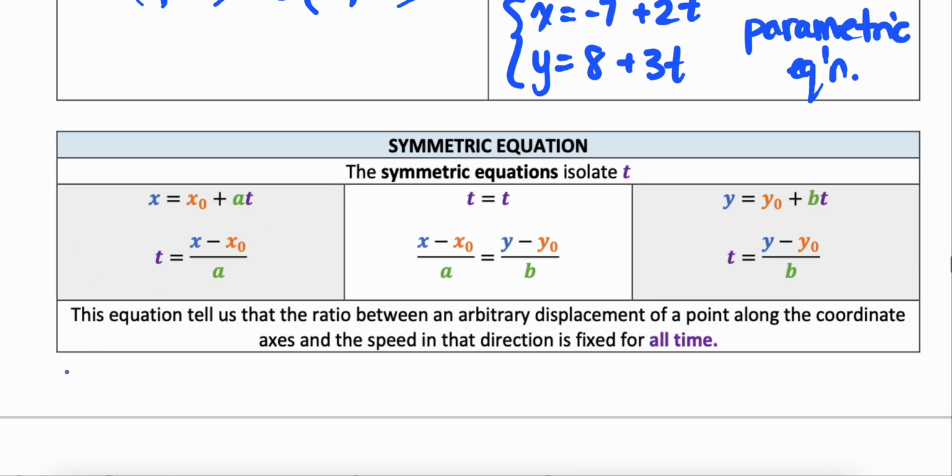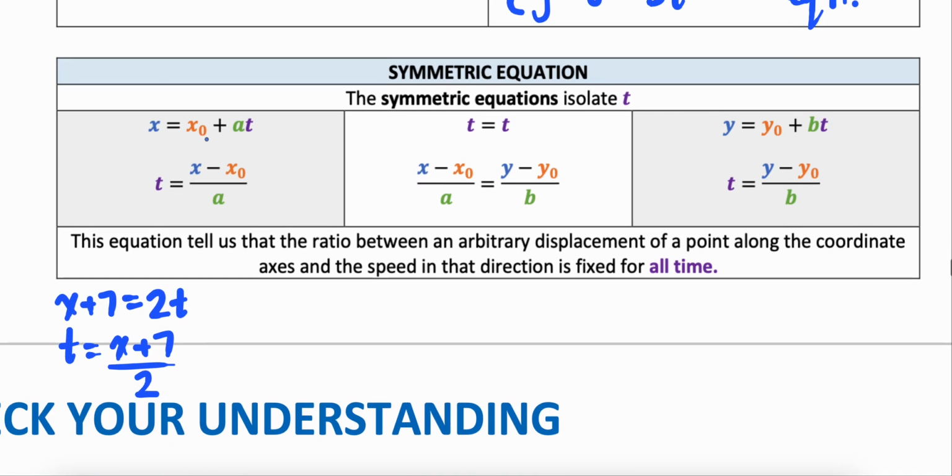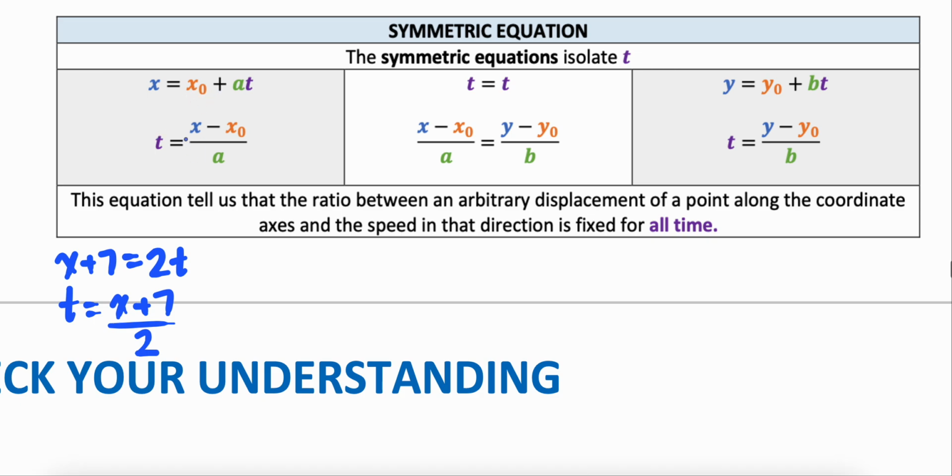So I would get x plus 7 is equal to 2t. So t is equal to x plus 7 divided by 2. So this is where it comes from in terms of that t equals x minus x0 over a. Okay, so that's that for that.